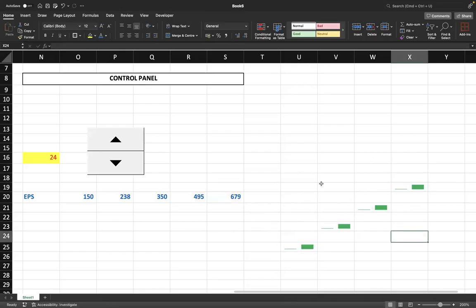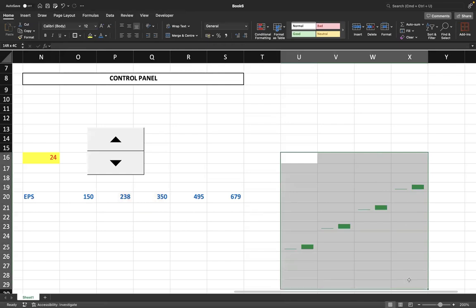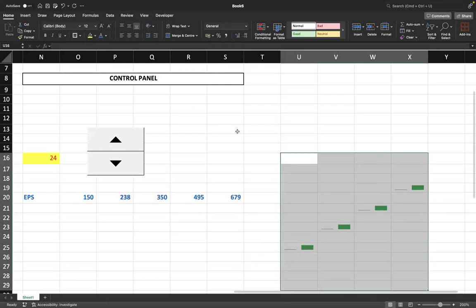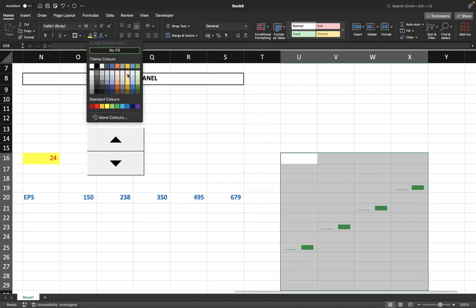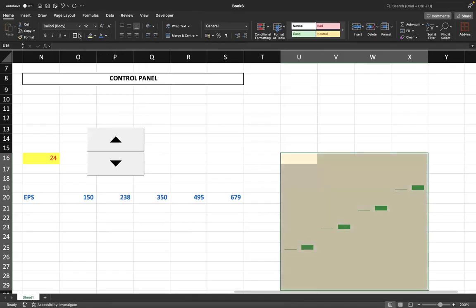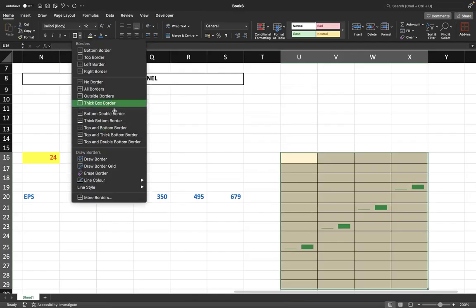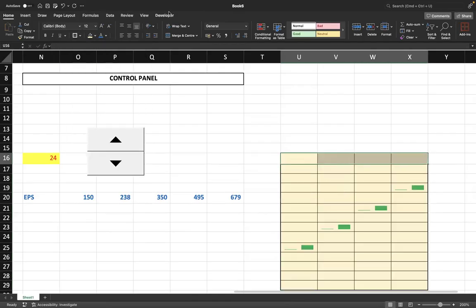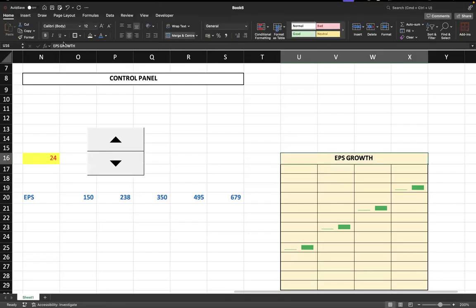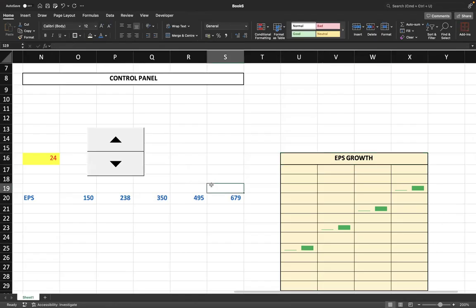Right? So this section here depicts what? This section here depicts your, you can also give a name here. EPS growth. तो ये आपका कंट्रोल पैनल का हिस्सा बन गया where you have shown the EPS growth from one year to the other.